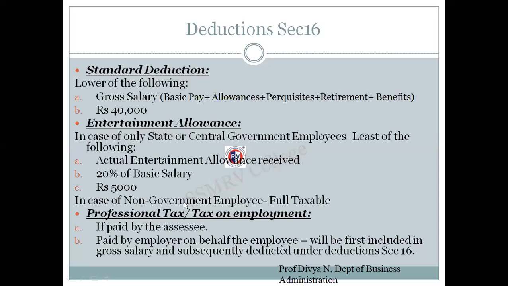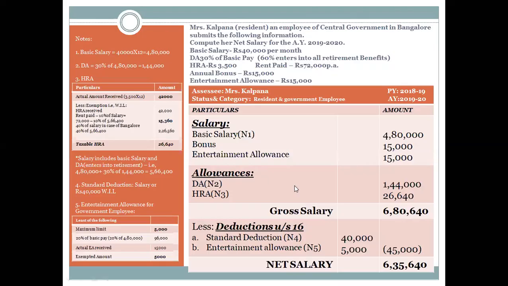So we'll take up the problem and we'll end the session. Okay, here I have a few of the allowances and I am going to show you how to calculate. This particular problem is not a full-fledged problem, it's a section B problem. In section C, you will have retirement benefits and perquisites, the other components. Here I've taken only basic salary, HRA, and deductions. These are the three components I am concentrating on over here.